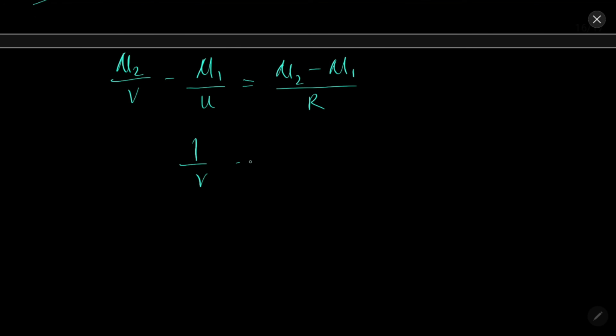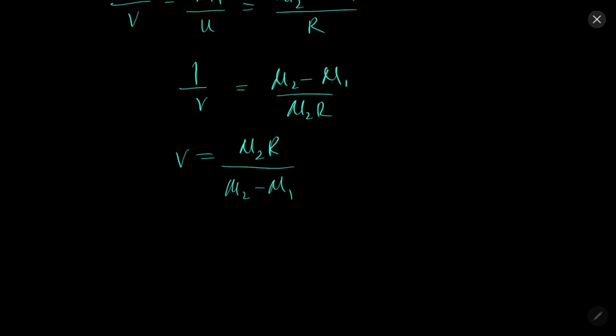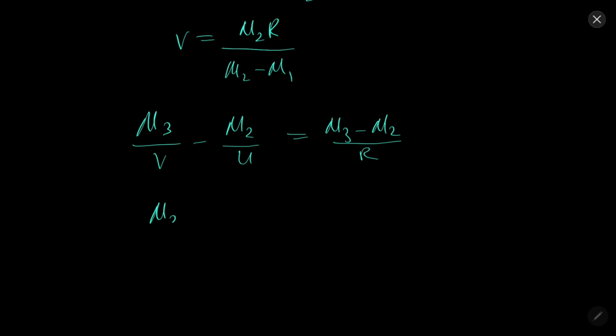Putting everything, 1 by v equal to mu2 minus mu1 by mu2 r. So it will give us v equal to mu2 r over mu2 minus mu1. After second refraction, mu3 over v minus mu2 over u equal to mu3 minus mu2 by r. So from all the values that we have, we will have this thing.